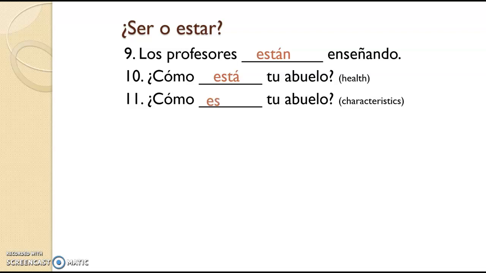So because I'm talking about that deeper, not just for the time being deal, I want to know ¿Cómo es tu abuelo? I would answer that question also with an es. Mi abuelo es muy simpático, es bajo, es inteligente, es trabajador. All of those characteristics that deeply describe him. 12.